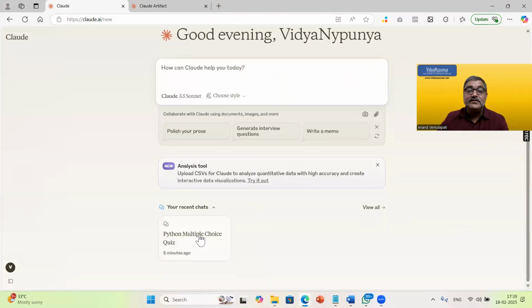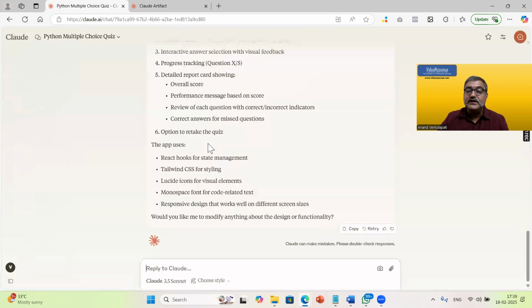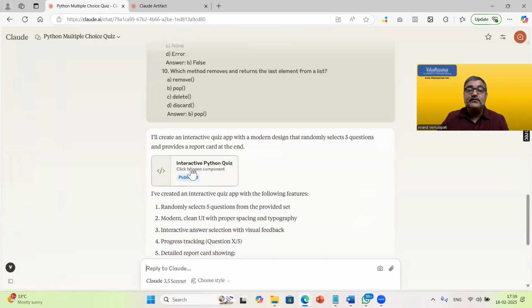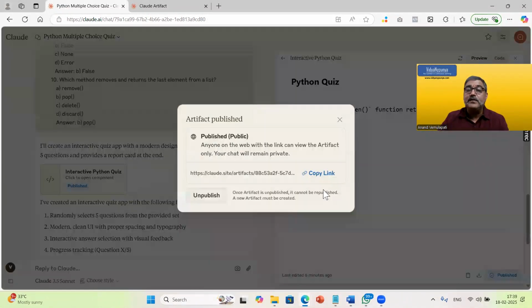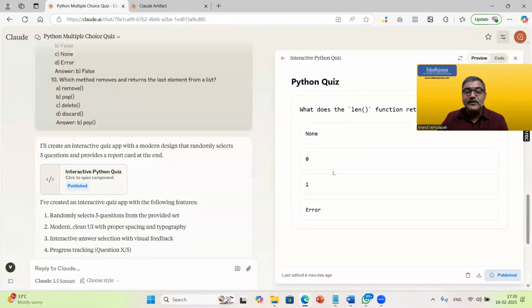See here, Python multiple choice quiz. It even gave the answer. All you need to do is just, this is my history. 5 minutes ago it is done. You just click on it, and then you will know what are the prompts that we have used and what is the response, all those things. And then if you just click on this, that link is available. You just click on that published, and the link is available that you can share with anyone.